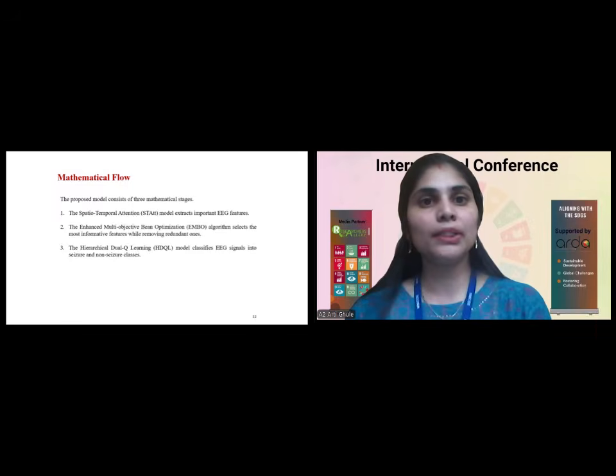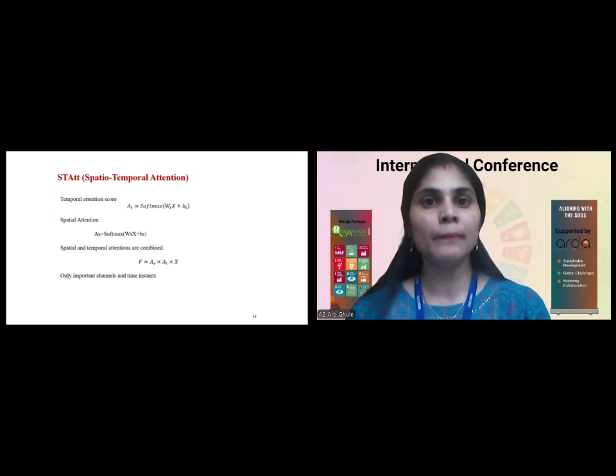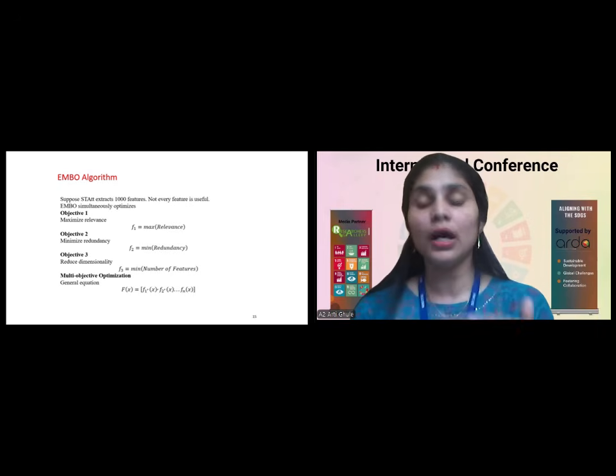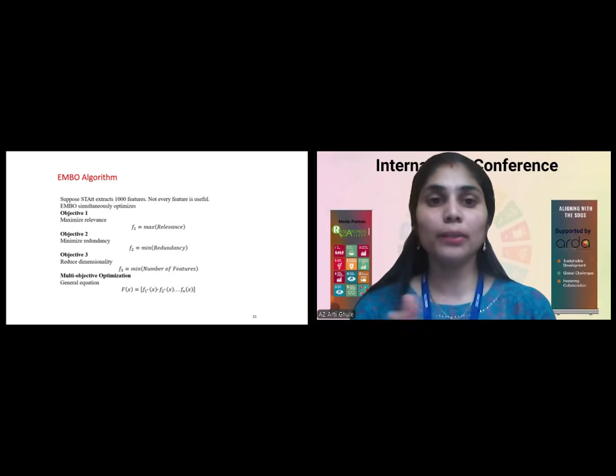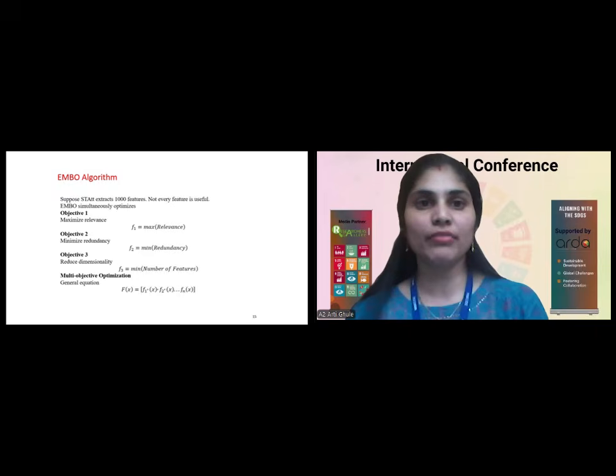So this is the mathematical flow of my study: spatio-temporal attention, then the EMBO algorithm, which takes some of the relevant features on the basis of relevance, redundancy, and number of features.